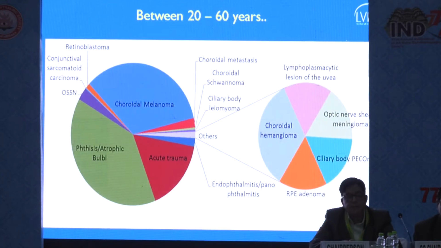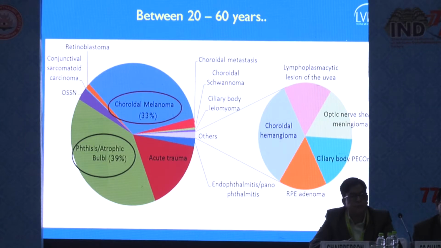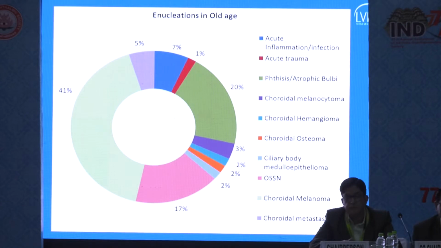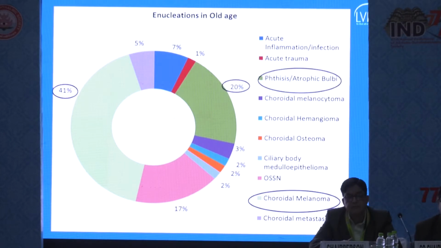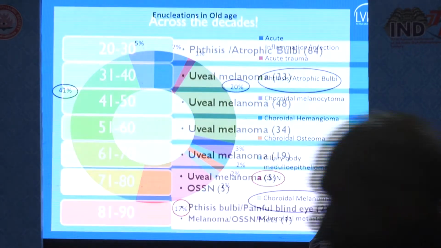In the middle-aged category, phthisis or atrophic bulbi was the most common cause of enucleation, followed by choroidal melanoma and acute trauma. In the older age, with greater than 60 years of age, the most common cause was again choroidal melanoma, followed by phthisis or atrophic bulbi and ocular surface squamous neoplasia being the third cause.